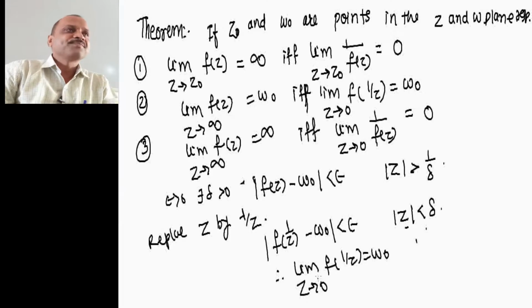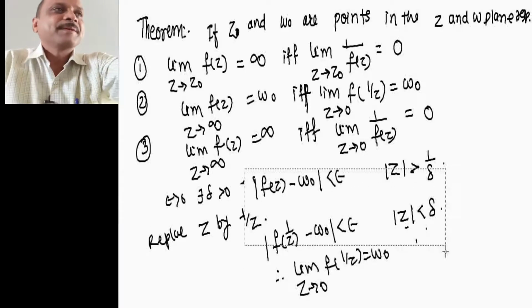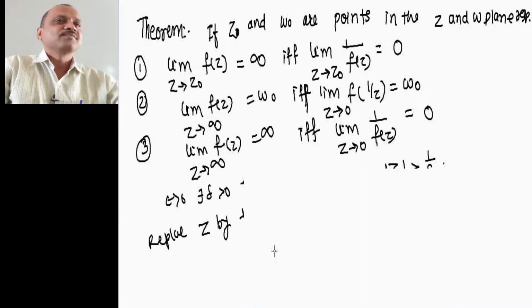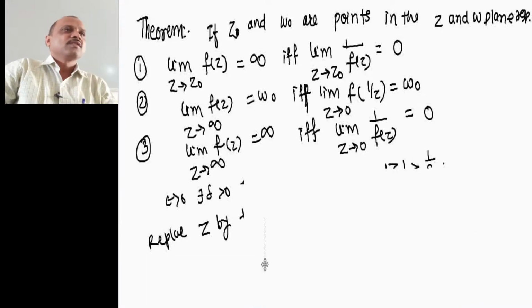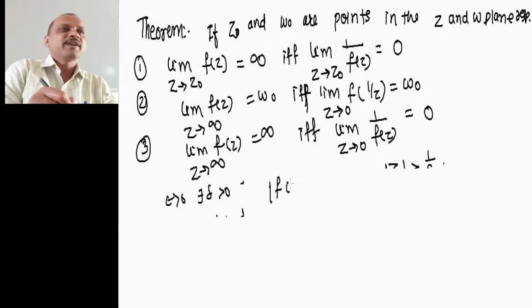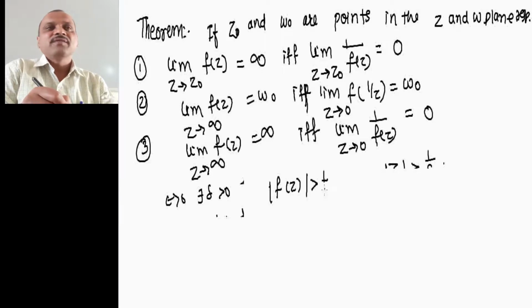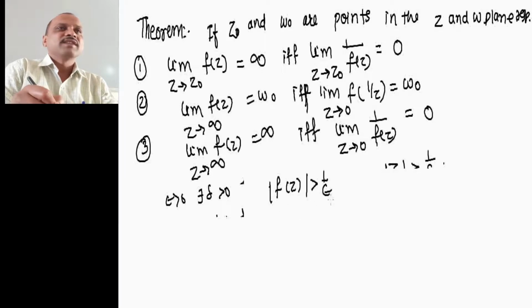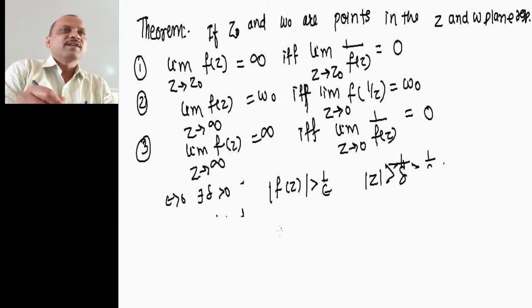Now the third part of this. Again, for epsilon greater than 0 we can apply the same definition of limit. We have the limit of f of z tends to infinity; here both are tending to infinity, therefore we apply the definition of limit at infinity. This will be mod of f of z greater than 1 divided by epsilon whenever mod z is greater than 1 divided by delta, by using the definition. Okay, now let us take 1 divided by z.